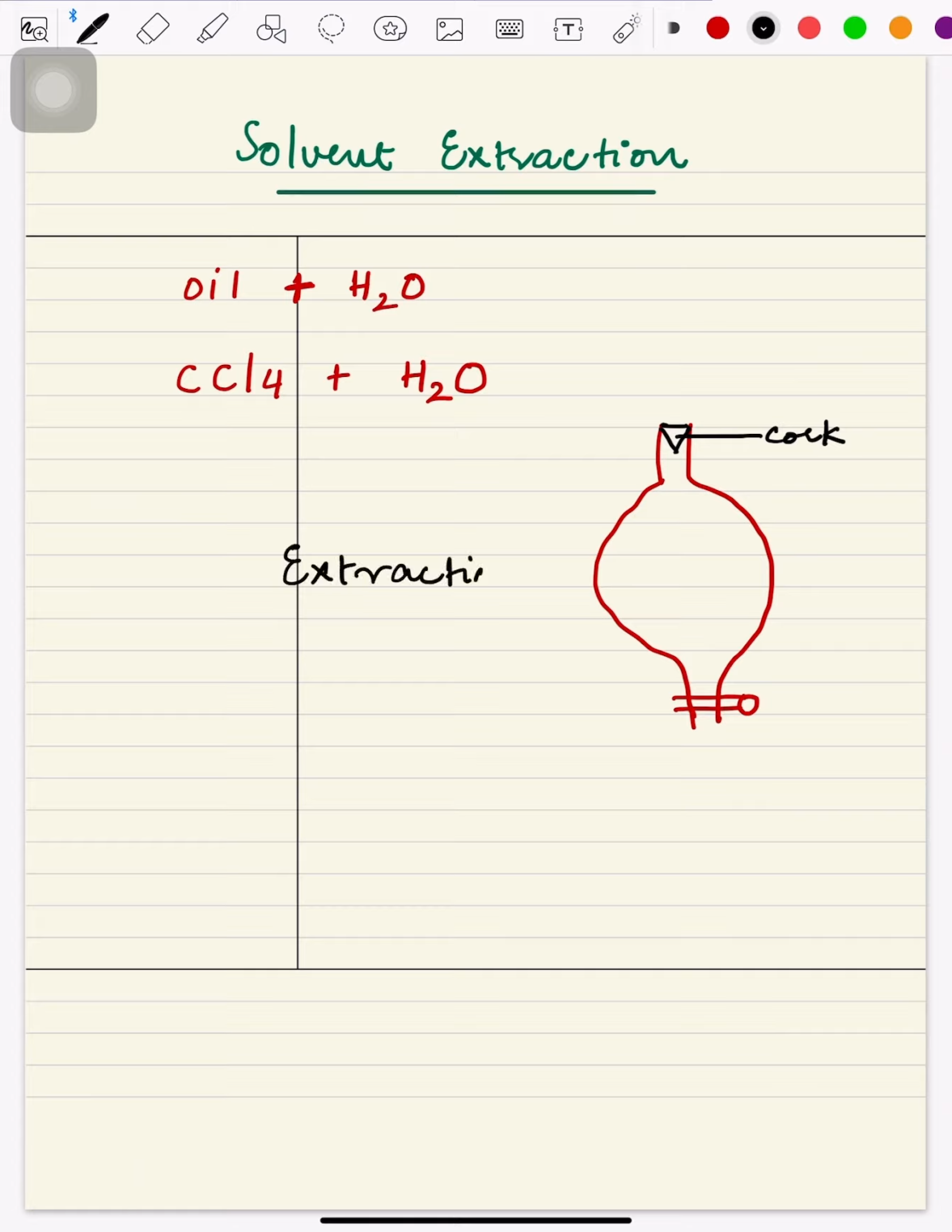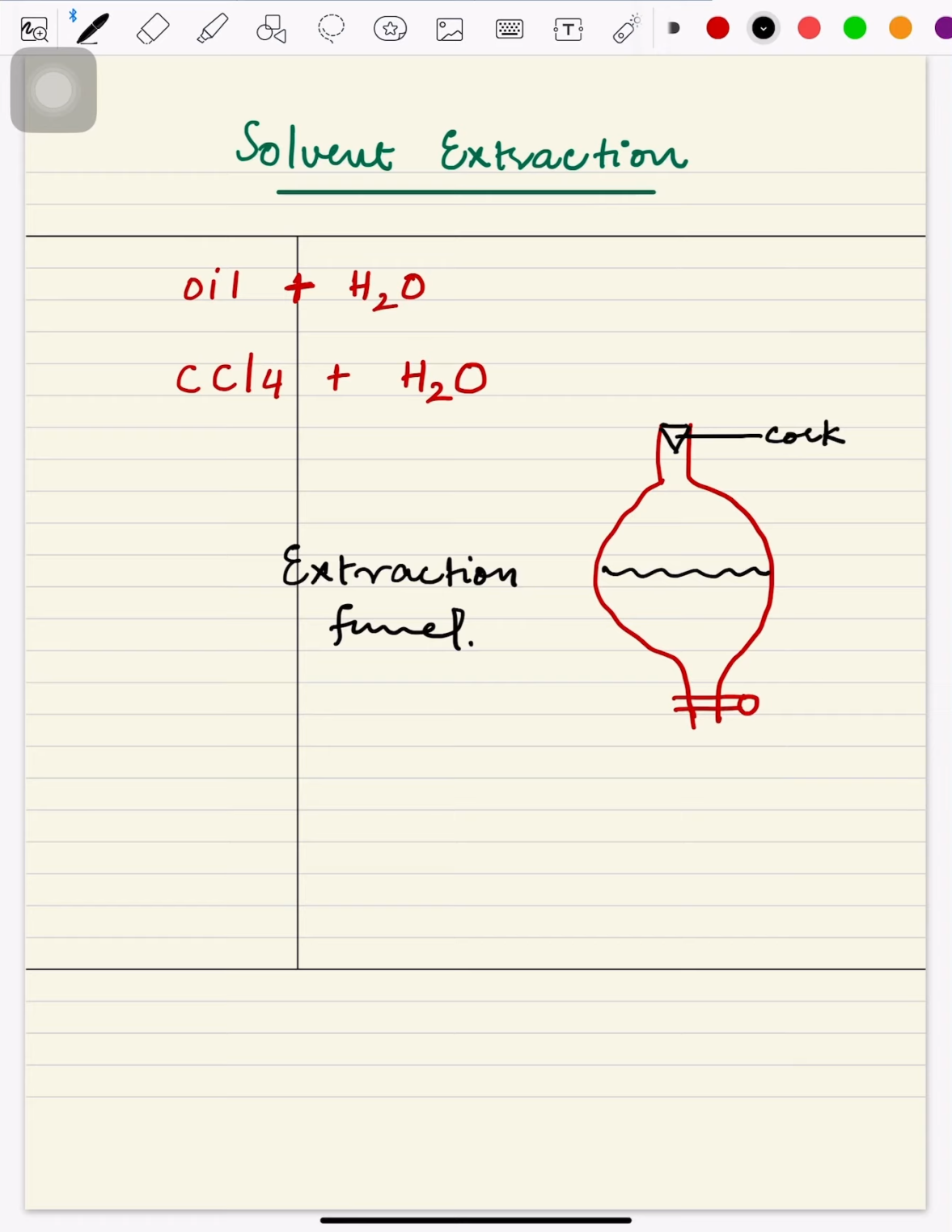Extraction means to take one liquid out of the other liquid. Okay, guys, this method is based upon the difference in density of the two liquids. One liquid will be of higher density, whereas the other liquid will be of lower density.